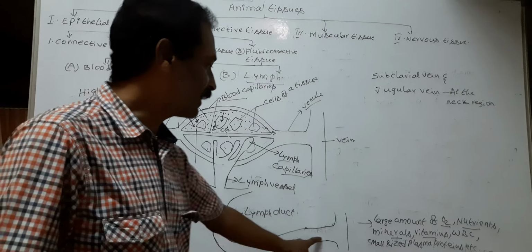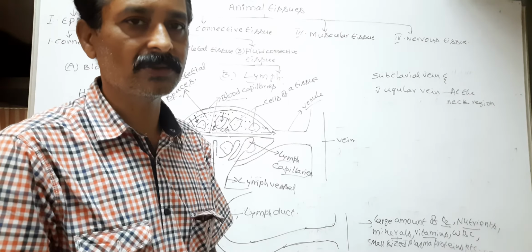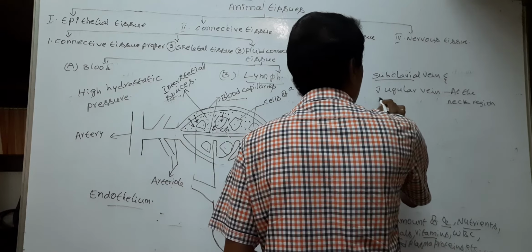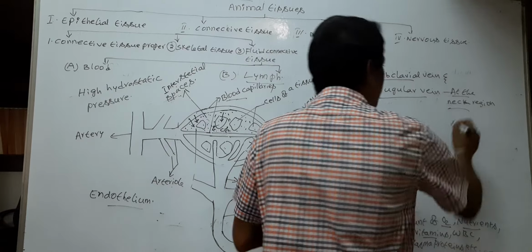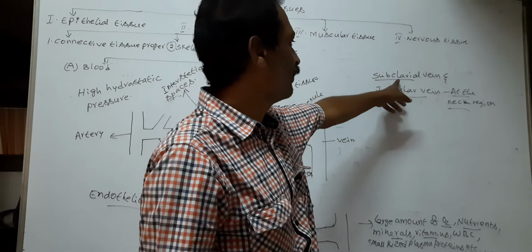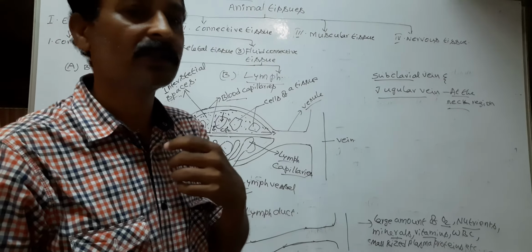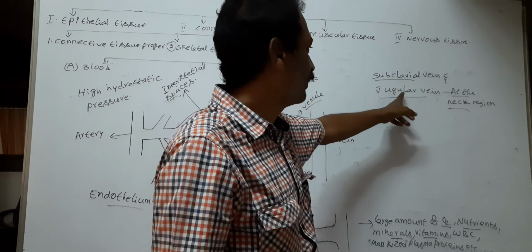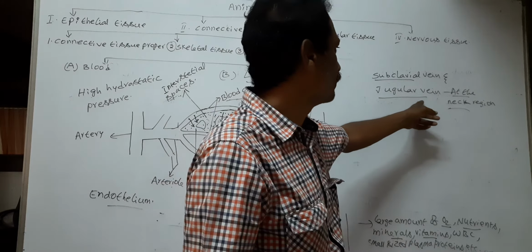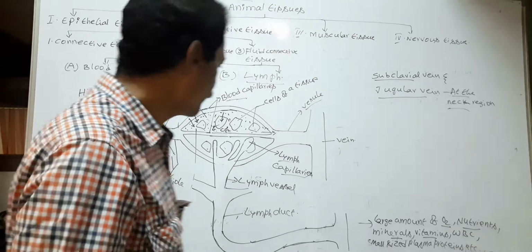The lymph duct opens into veins at the junction of subclavian vein and jugular vein at the neck region. At the neck region, the subclavian vein and jugular vein both open into the precaval vein. So at the junction of subclavian vein and jugular vein, the lymph duct opens into the vein. Right. Next.